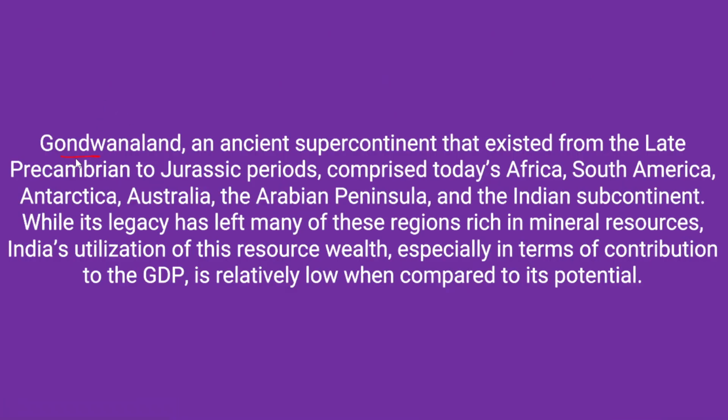Now understand what exactly the Gondwana land is. Where is Gondwana land? It is located in India. We have seen that the Gondwana land is located in the central part of India. It is actually the ancient supercontinent that existed from the late Precambrian to the Jurassic periods.